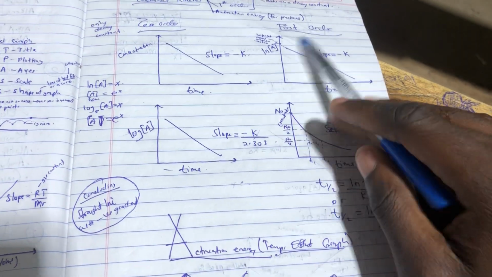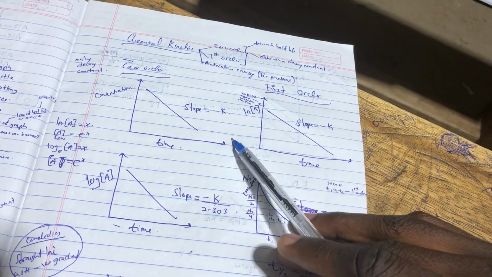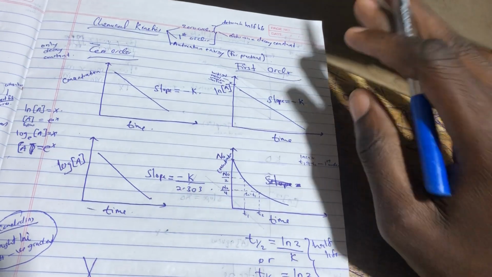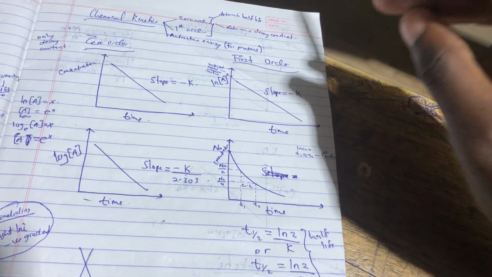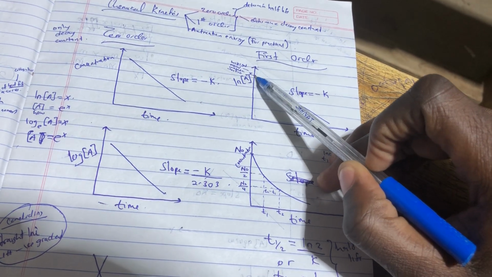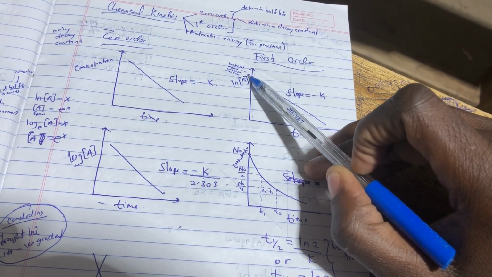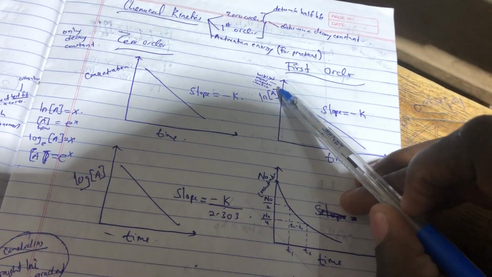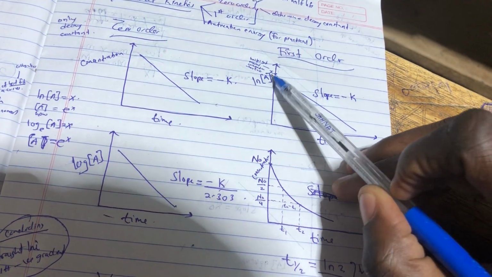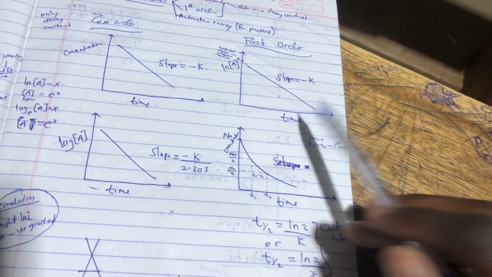However, if I'm getting my first order, you should know that if you are getting the graph of the concentration against time, you are going to get a negative slope in which my slope is given by negative k. Are we together? Now, as you're seeing here, this is x naught, the point where this graph has been extrapolated. This x naught helps to get the original concentration when time is 0. Are we together? That point there, where this one has been extrapolated. So you should be able to note this.